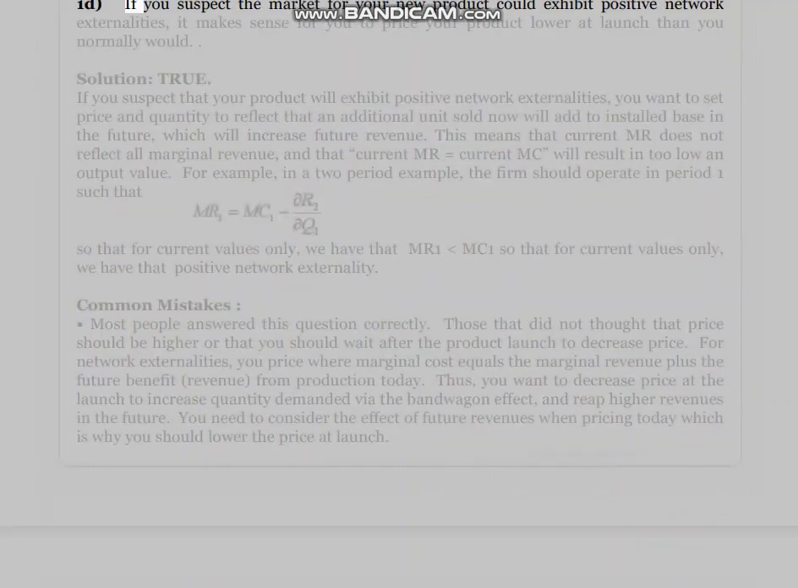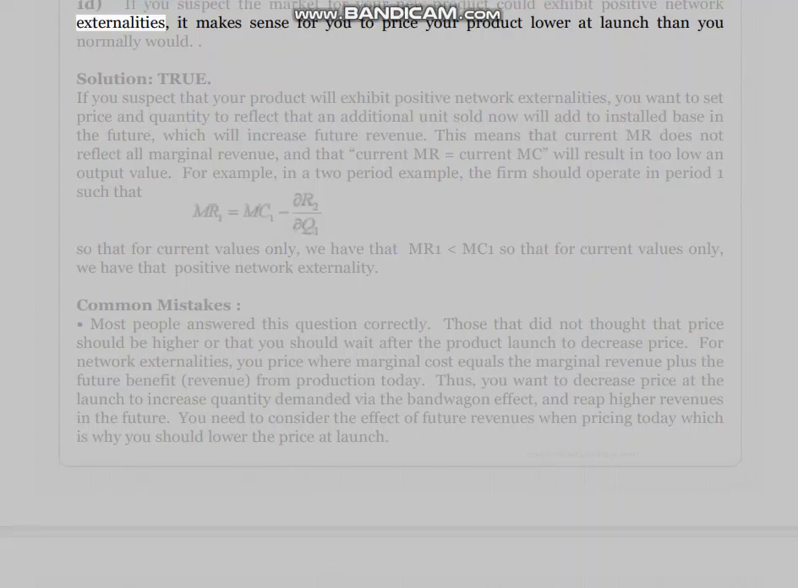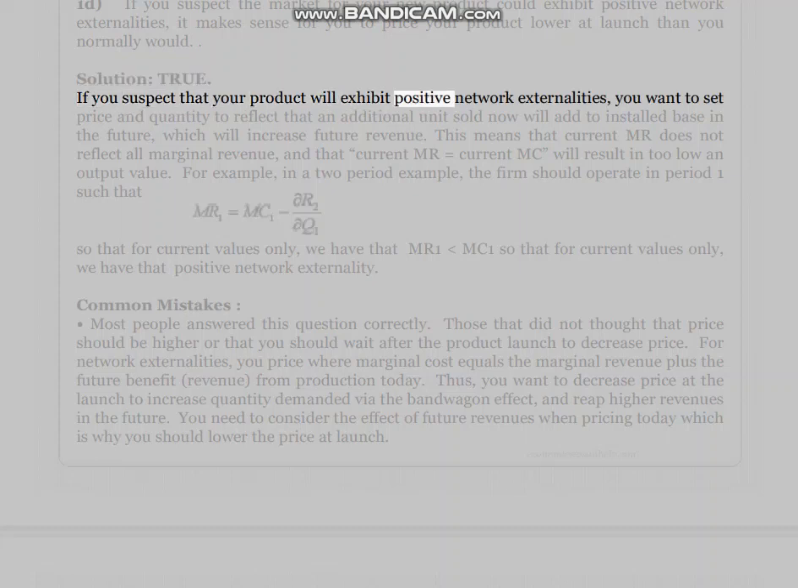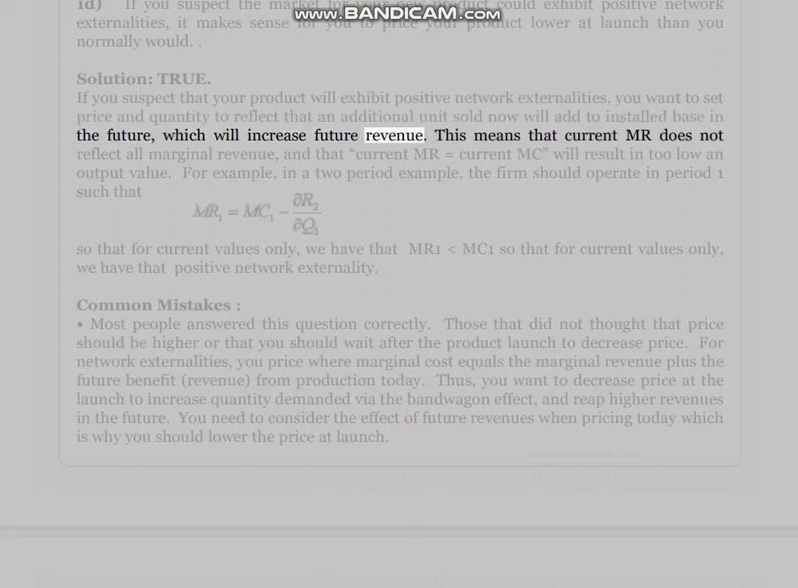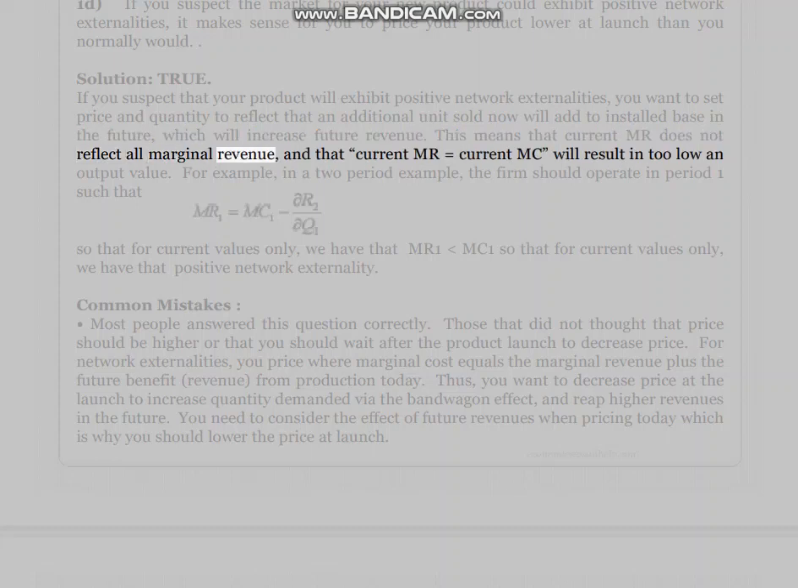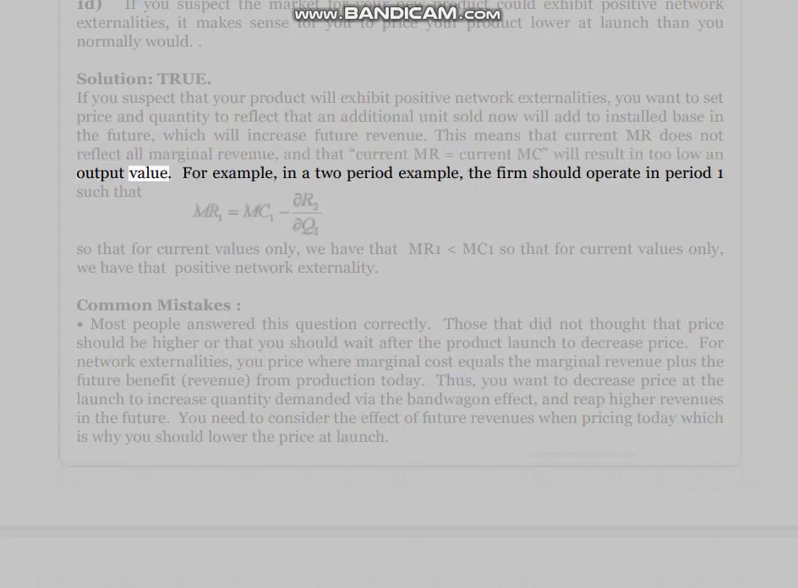1D. If you suspect the market for your new product could exhibit positive network externalities, it makes sense for you to price your product lower at launch than you normally would. Solution: true. If you suspect that your product will exhibit positive network externalities, you want to set price and quantity to reflect that an additional unit sold now will add to installed base in the future, which will increase future revenue. This means that current MR does not reflect all marginal revenue, and that current MR equals current MC will result in too low an output value.